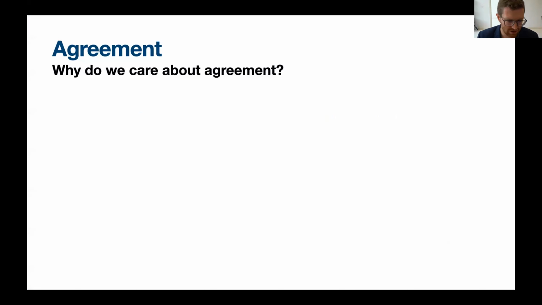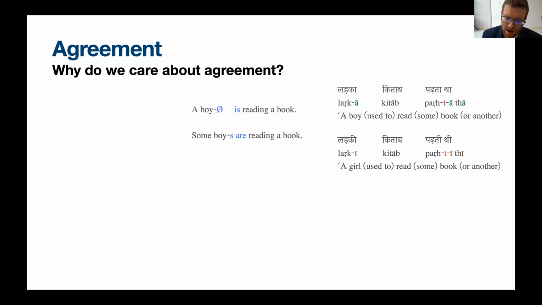So first of all, let's remind ourselves what agreement is and why we care about this topic. Agreement is the name of that syntactic relation that holds typically between some head expression like a verb and some dependent expression, usually a noun phrase argument. In English, we see person and number agreement. So in English, the verb be changes depending on the number of the subject in the third person. Hindi has person, number, and also gender agreement.